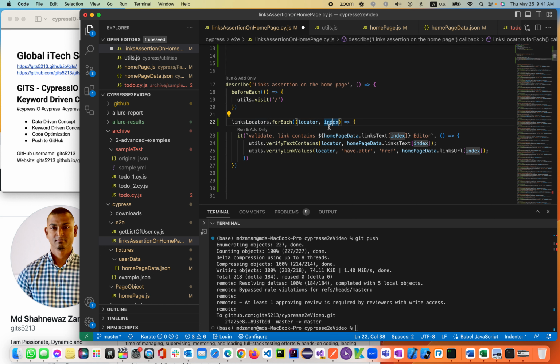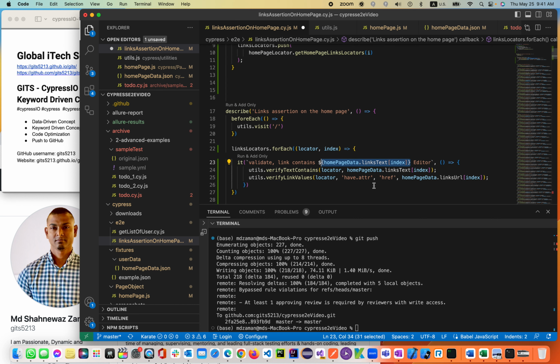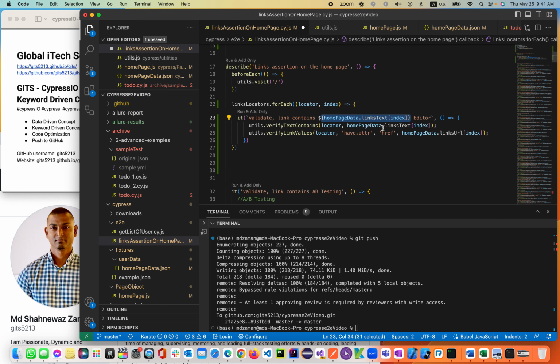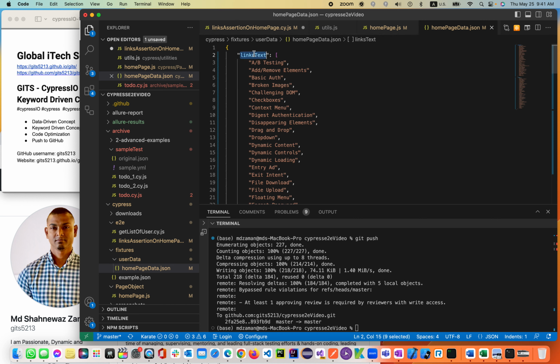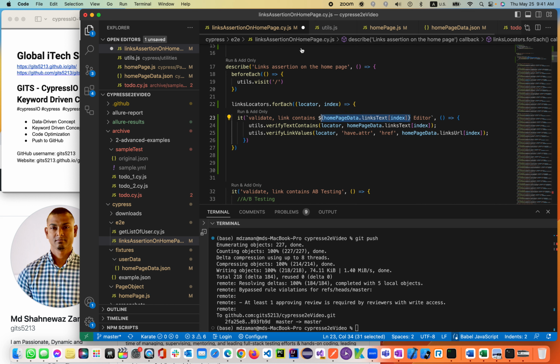We are passing 2 parameters. Now we are starting with the test case. On that it test case, everything remains the same except the text, right? Validate link contains the homePageData.linkText, which we're declaring inside the pageData.json, which is an array. Then this is our test case name. We are iterating 44 test cases using the index.